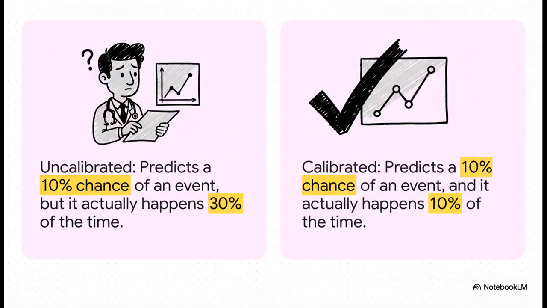And this is a perfect example of what we're talking about. Look at the uncalibrated model on the left. It says there's a 10% chance of heart disease, but in reality, it's 30%. That's not just wrong, it's dangerously misleading. Now, look at the calibrated model on the right. It says 10%, and guess what? It is 10%. That's a number a doctor can actually trust and use to make a decision. See the difference? It's huge.